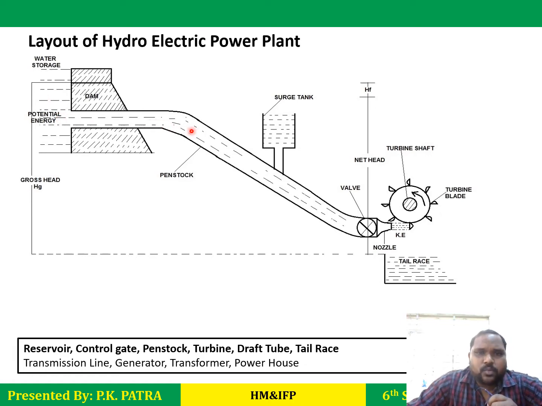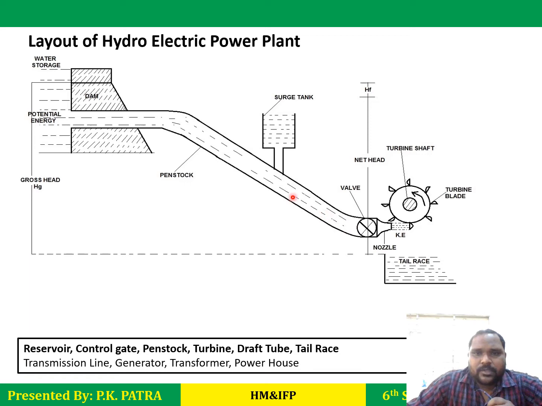When we release this water through the dam by opening the valves or gates, this water will run into the turbine. So this potential energy will be converted into kinetic energy. When water gets motion, kinetic energy will develop and potential energy will be released. At this section, you can see the potential energy is converted into kinetic energy.